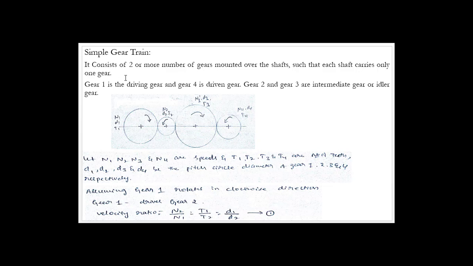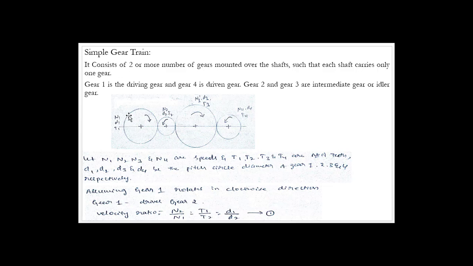We have another name for that. So here, a simple gear train consists of more gears mounted over shafts such that each shaft will carry only one gear, and that is called a simple gear train. I have a simple diagram here, you can see there. I have 4 different gears considered here: gear number 1, gear number 2, gear 3 and gear number 4.